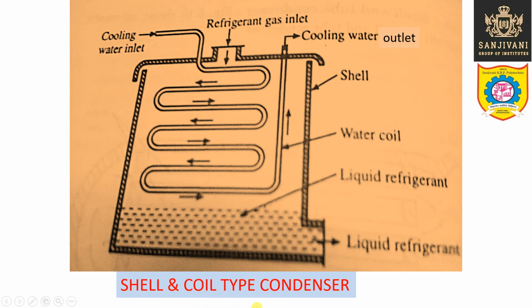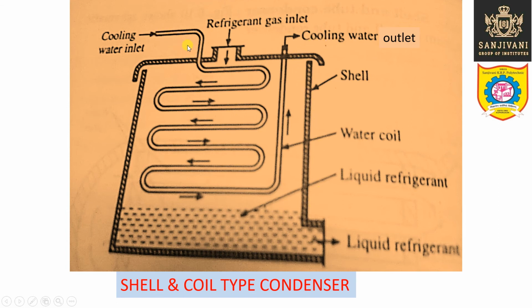This is one more shell and coil type water cooled condenser. So in this particular condenser, which has a shell as the casing, the refrigerant is entering from the top, and the liquid refrigerant gets collected at the bottom, and from the bottom the liquid refrigerant leaves this particular shell of the condenser. But for cooling purpose, we are using the cooling water. The cooling water is entering, it is flowing through the pipe, through the coil, and it is leaving from here.